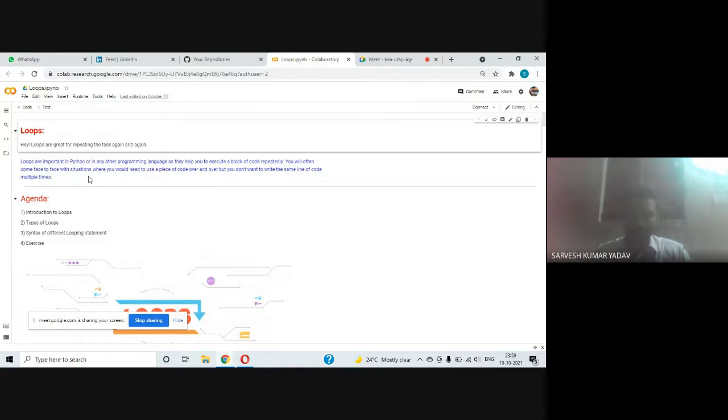Let us talk about it in general terms. Actually, loops are building blocks of code, and whenever we are writing the same code again and again, we can write that code in a looping statement so that we need not write it again and again. These building blocks of code are written one time and called again and again according to the conditions in the looping statement. Okay, I hope you got it.